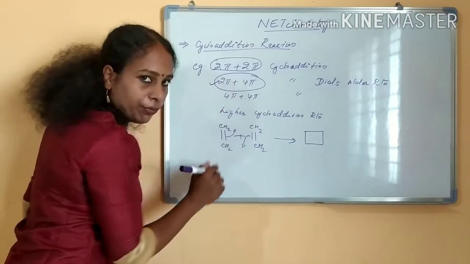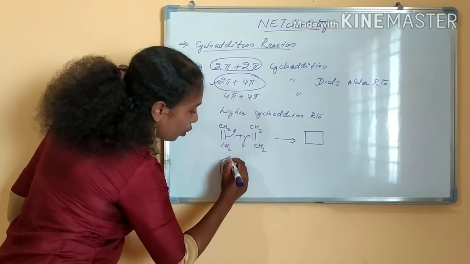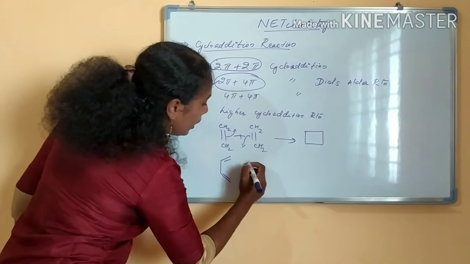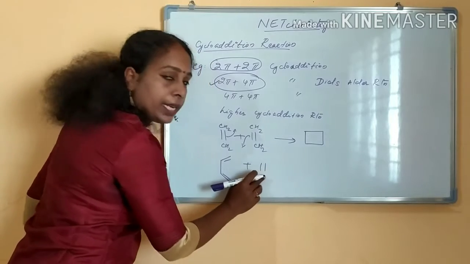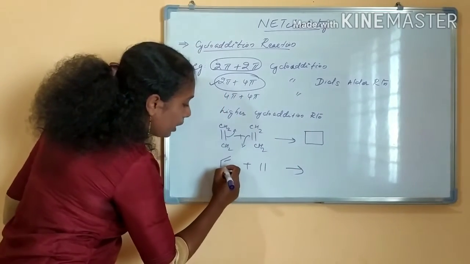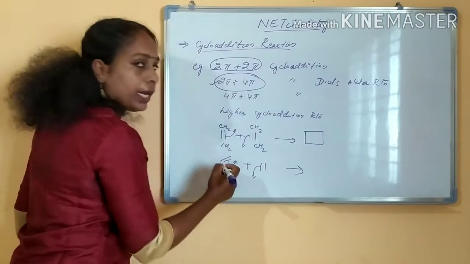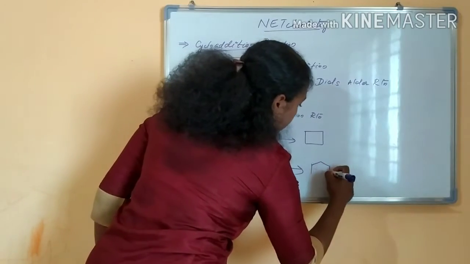And what is a 2 pi 4 pi cycloaddition reaction? 2 pi 4 pi means this 4 pi 1,3-butadiene is reacting with a 2 pi ethene. It will shift like this and this will come, right? And a 6-membered ring will be forming.